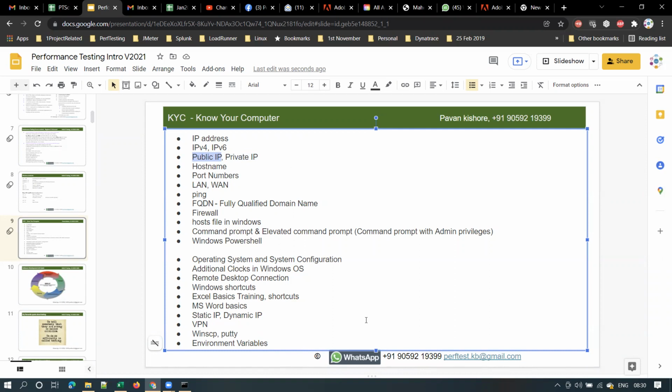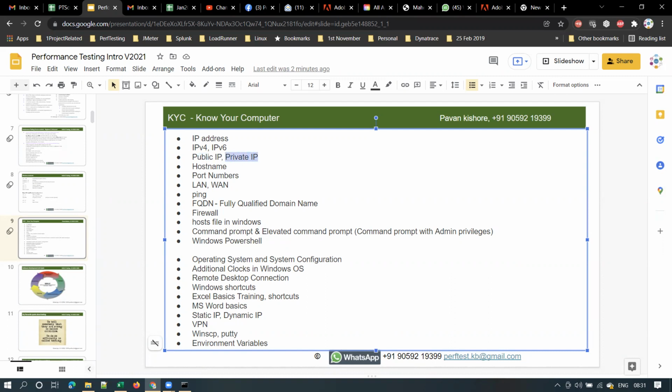So if someone within your apartment asks where do you stay, you'll tell your flat number. Yeah, because they are your neighbors and they stay in the same apartment, you will tell the flat number, apartment number, right? Whereas if an outsider asks your address, you will tell your building name or your plot number, right, along with your area. Yes or no? Yes, sir. Right. So public IP is something like that. So public IP means what is our IP address to the external world? That is your public IP.